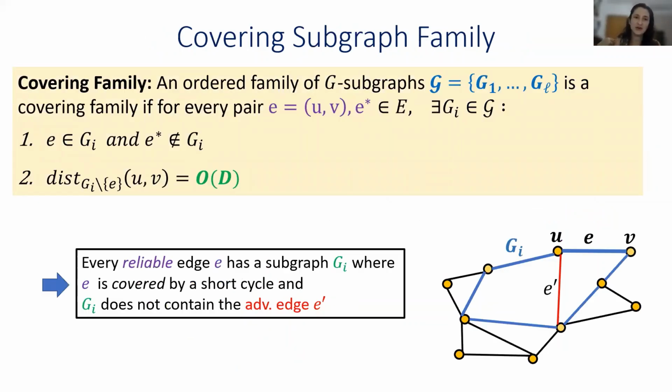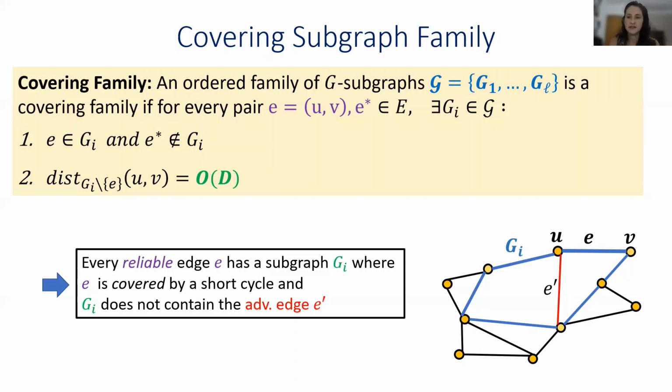A covering family is an ordered family of subgraphs where for every pair of edges E and E prime, there exists some subgraph Gi that contains E, does not contain E prime, and also contains a short cycle of length order D that covers the edge E, between the endpoints of the edge E. So given a covering family, we have the guarantee that for every reliable non-adversarial edge E, there exists some good subgraph Gi that contains E, also contains a short cycle that covers E, and also Gi does not contain the adversarial edge.